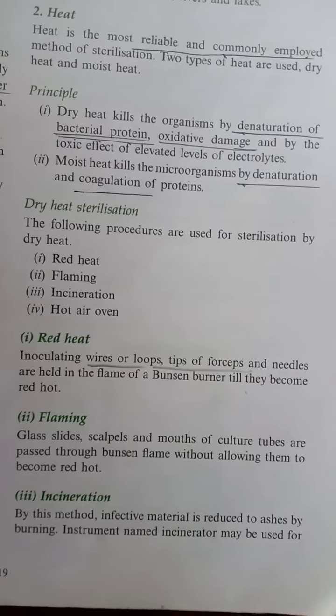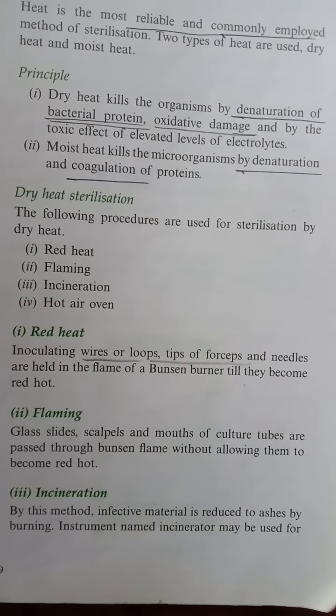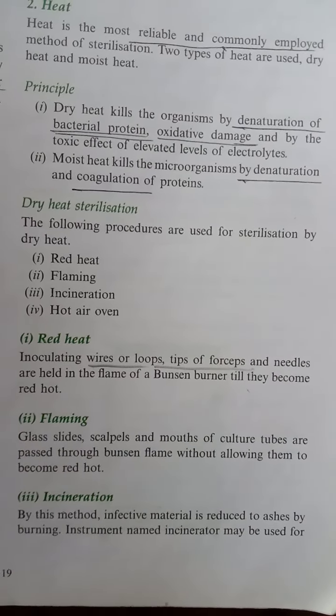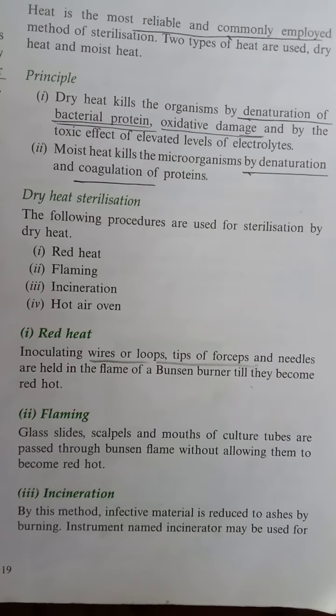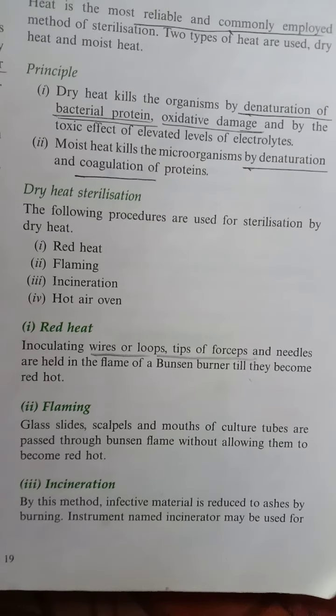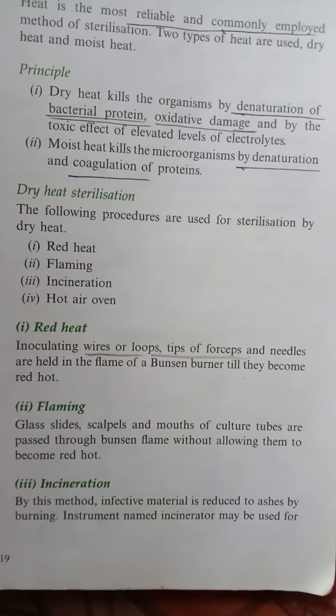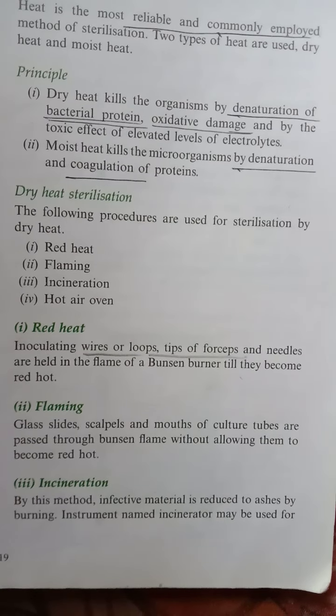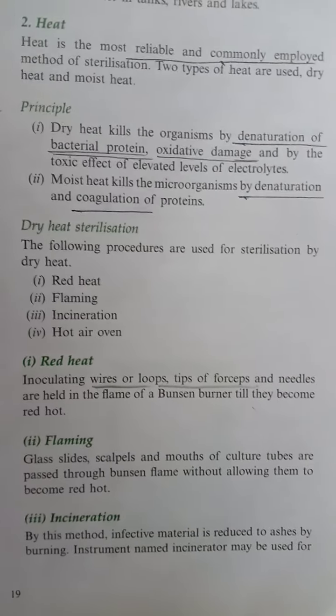There are many processes: red heat, flaming, incineration, hot air oven. At first, red heat. Inoculating wires or loops, tips of forceps and needles are held in the flame of a Bunsen burner till they become red hot.